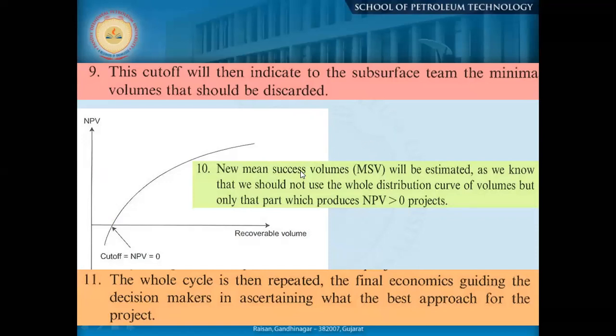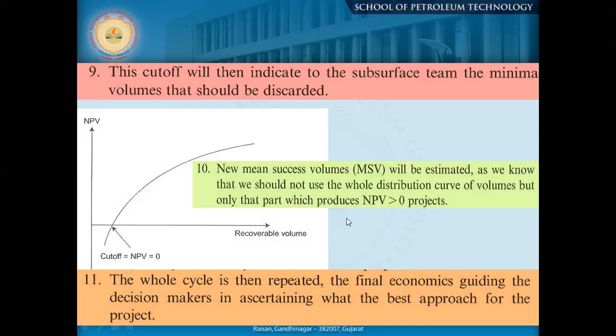Okay, so the new mean success volume will be estimated by using the whole distribution curve of the volume, but only that part which provides an NPV greater than 0 for the project. So that means if you are going below 0 value, you are not going to get the project approved. You must be on the profitable side so that people will accept your proposal.